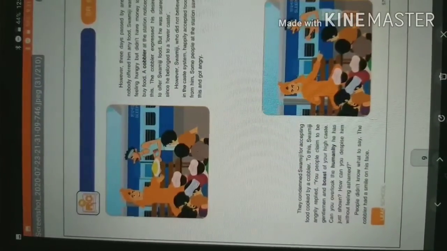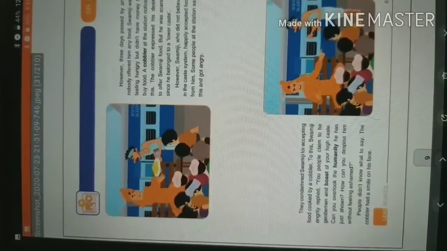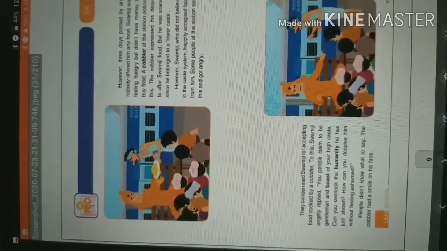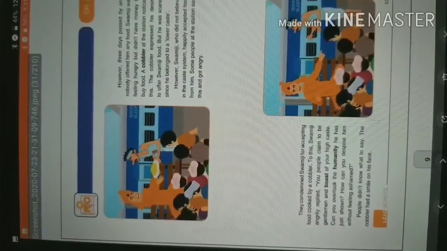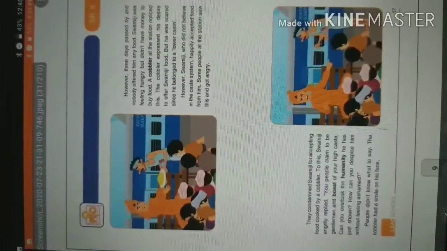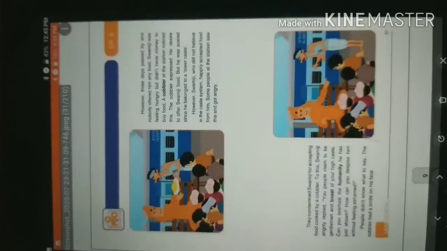To this, Swamiji angrily replied, "You people claim to be gentlemen and boast of your high caste. Can you overlook the humanity he has just shown? How can you despise him without feeling ashamed?" People did not know what to say, and the cobbler had a smile on his face.